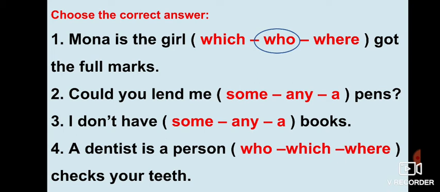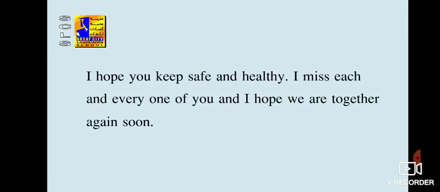This is like a request, so can we use some here? Exactly, we can use it. What about the third one? I don't have any books. So this is a negative sentence. What about the last one? A dentist is a person... What comes after a person? Do you remember? Yes, a dentist is a person who checks your teeth.